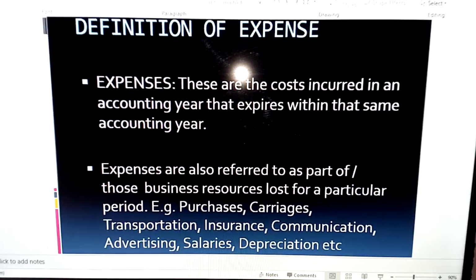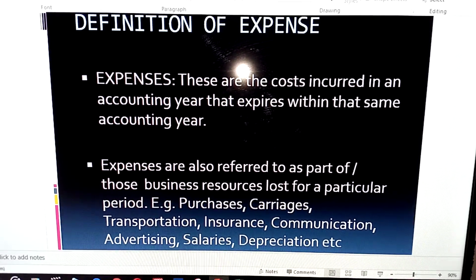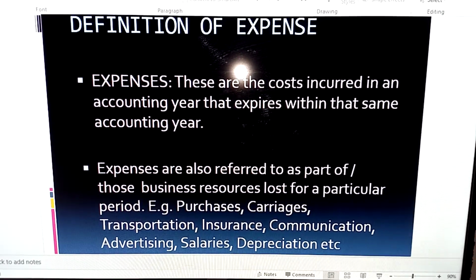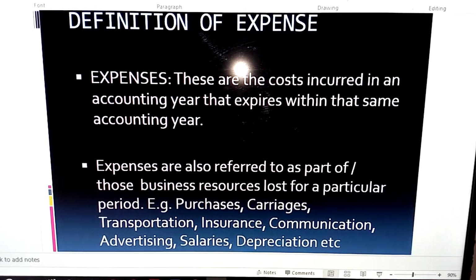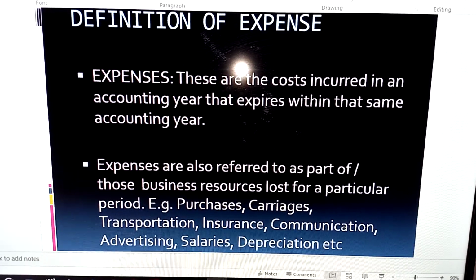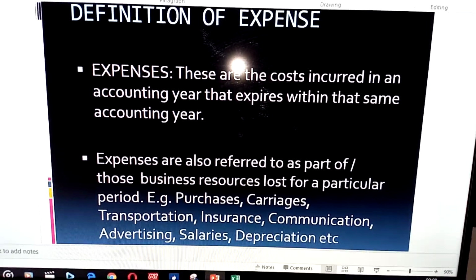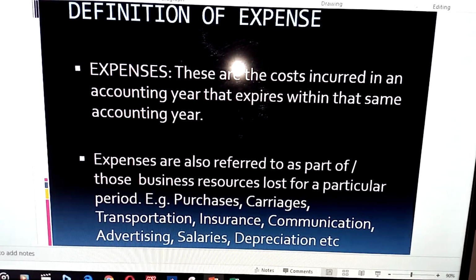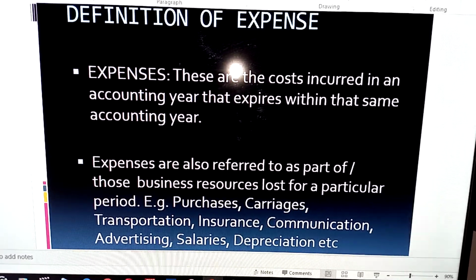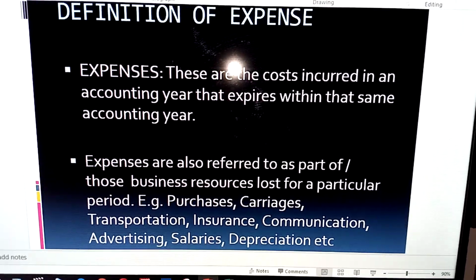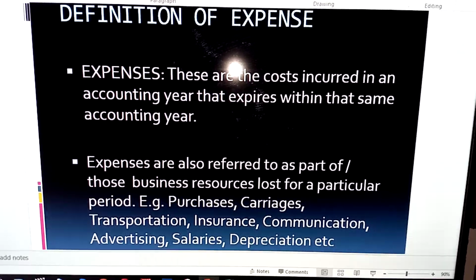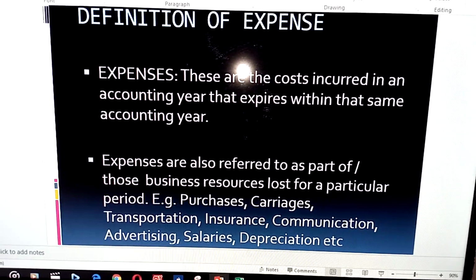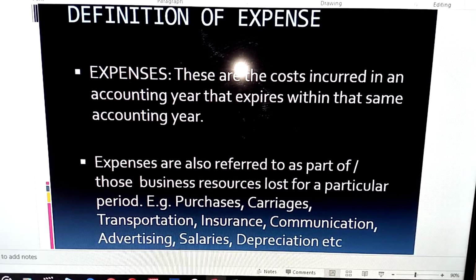For instance, cost incurred in purchasing goods for the business, cost incurred in transportation, cost incurred in paying for insurance, salaries, advertising, and communication. Any expense that is incurred and expires within that year is referred to as an expense.